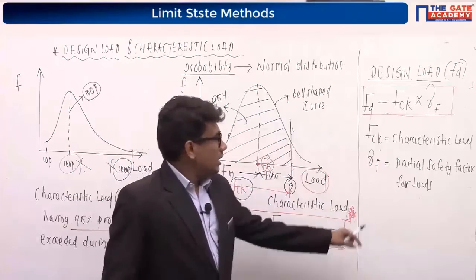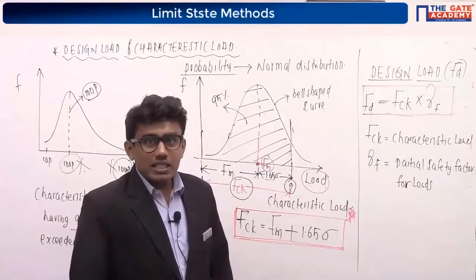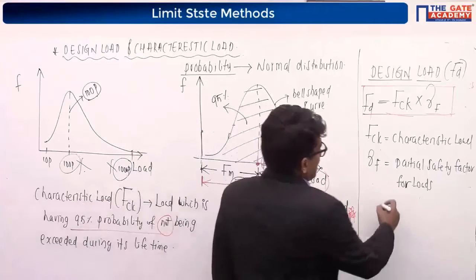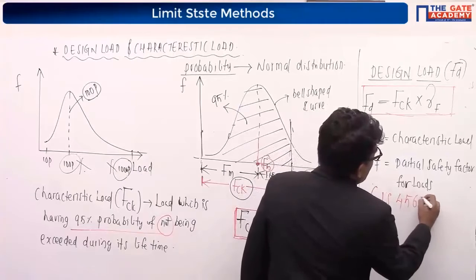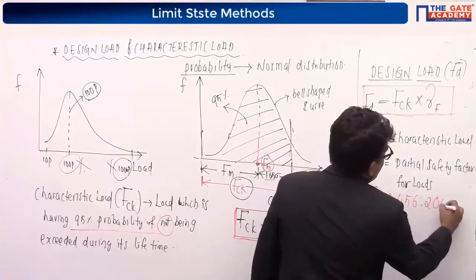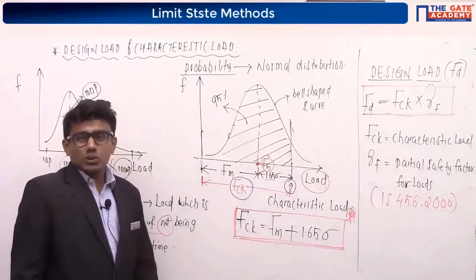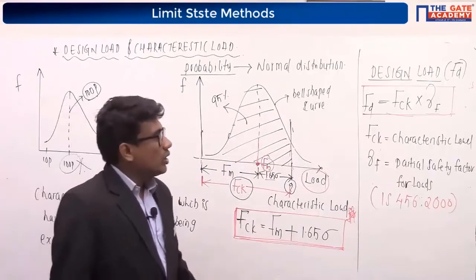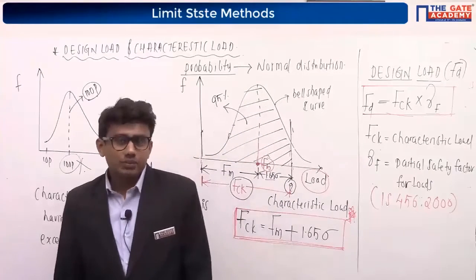You can ask me, sir, how to find this partial safety factor value? This partial safety factor is given by IS 456-2000. These values are given in a table in IS 456-2000, and we are going to use those values for finding the design load in a structure. Yes, please note it down.